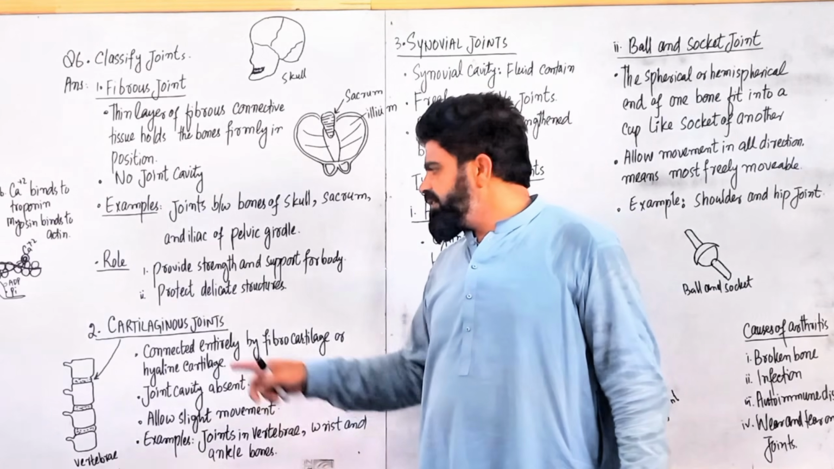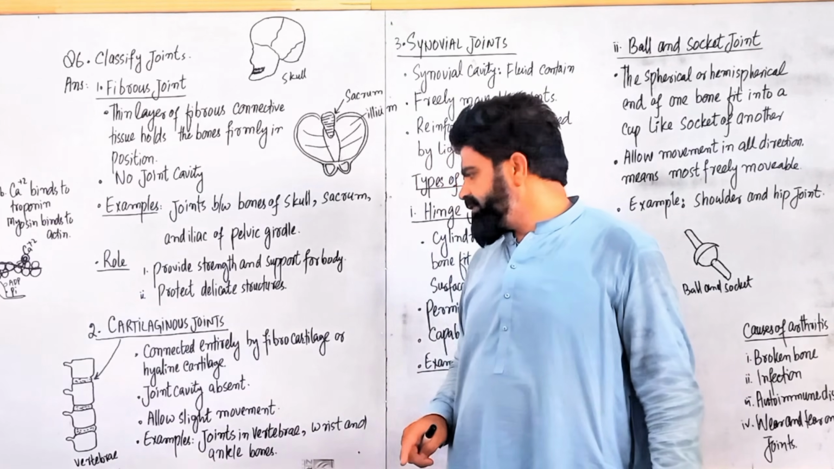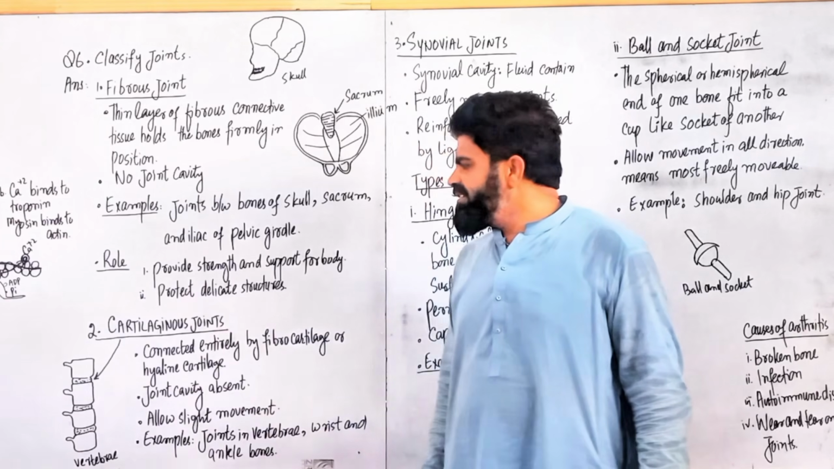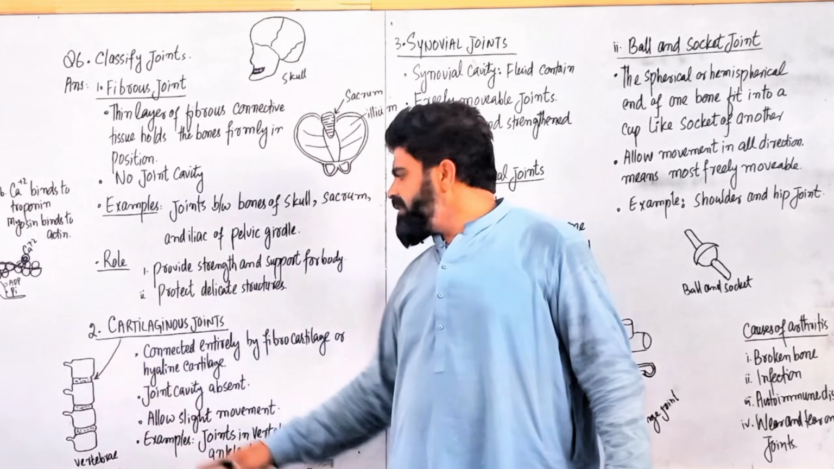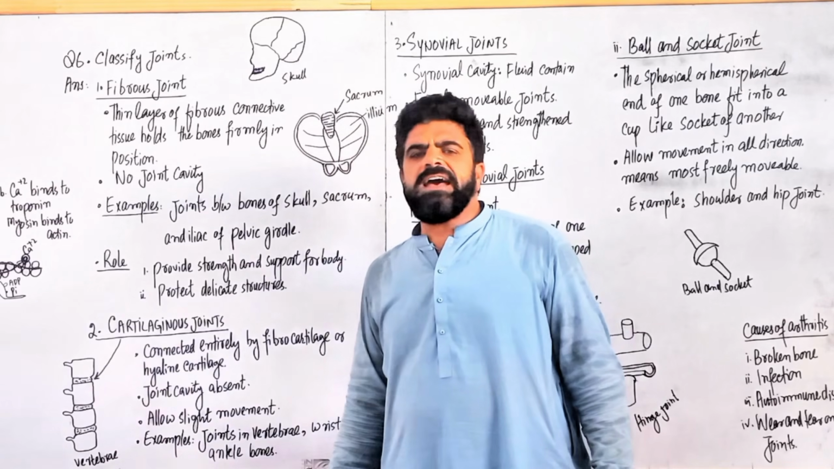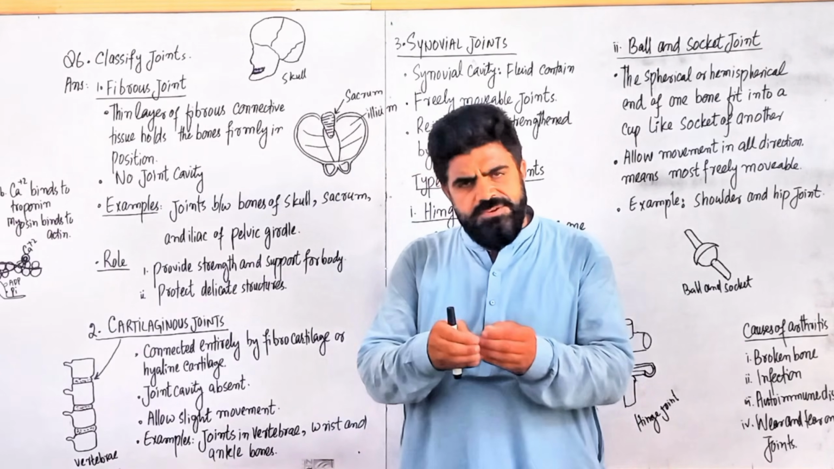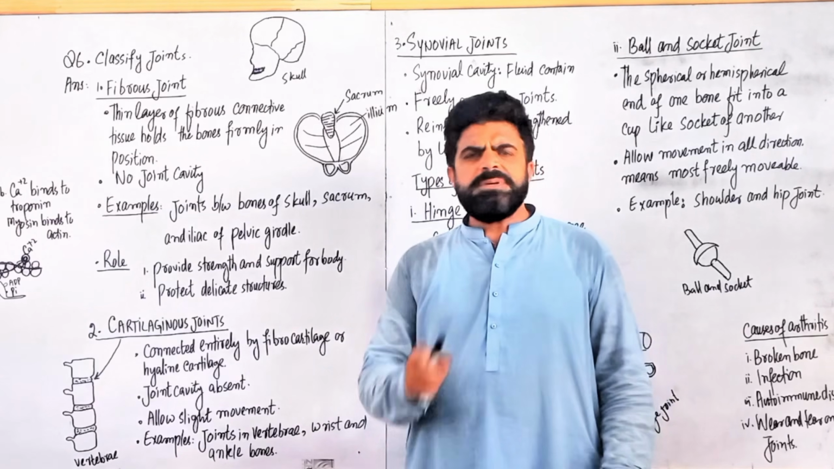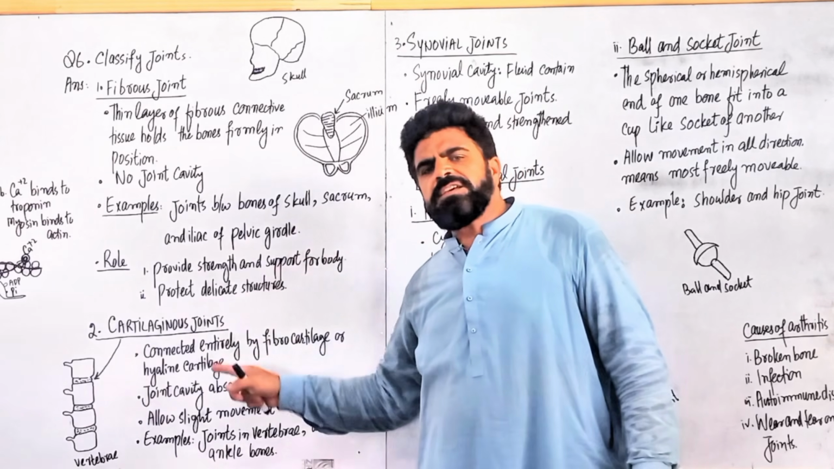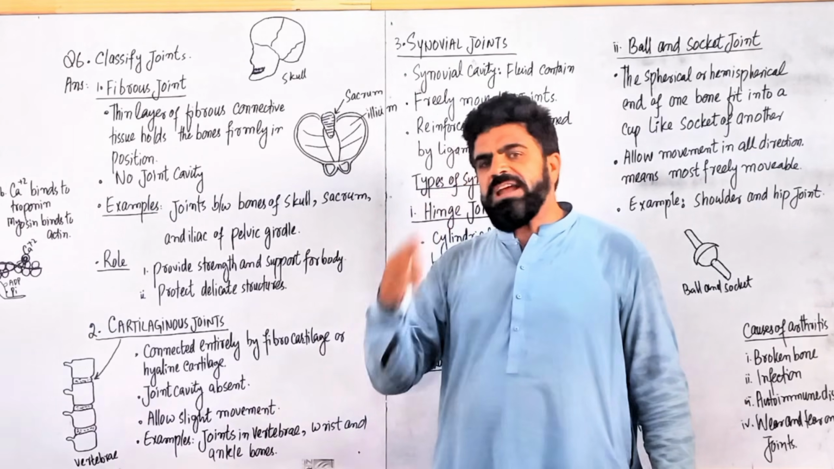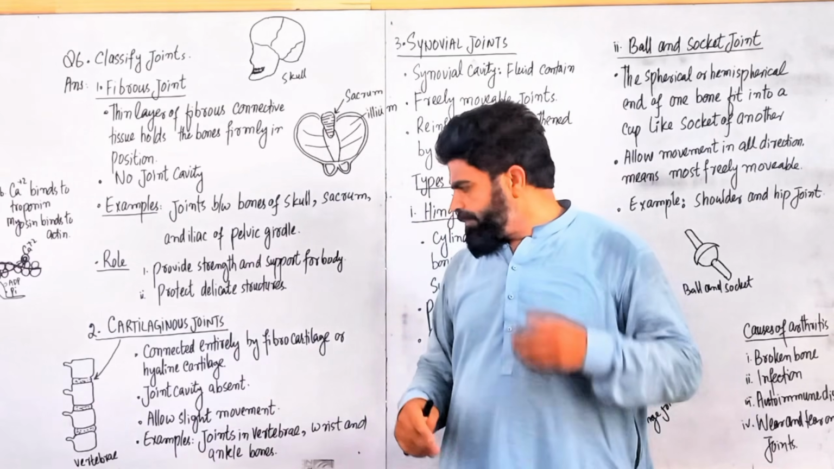The second type of joints is cartilaginous joints. The bone ends are connected by fibrocartilage or hyaline cartilage. There is no joint cavity, and only little or slight movement is allowed.